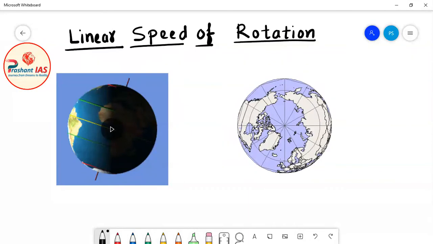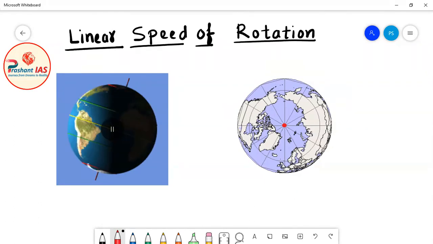Now friends, for discussing more aspects of linear speed of rotation, we will take help from two diagrams: the earlier diagram, and here I have taken one more diagram. Actually this is the polar view of earth. Let's suppose this is the north pole, so this is the view of earth from north pole. If a person is standing above the north pole, then the earth will look like this to him. And this diagram is the view of earth from side.